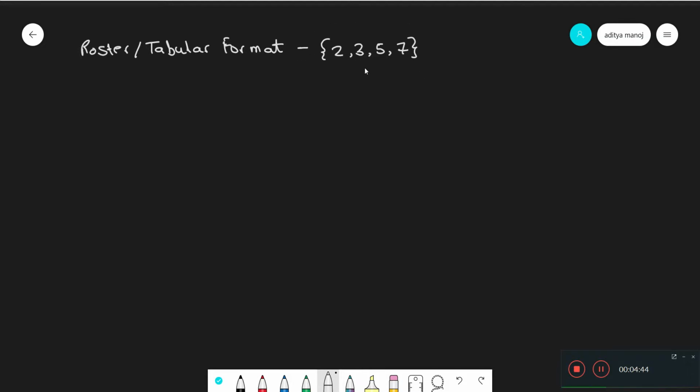Well, how about the set of all the natural numbers? Now you start with the curly braces, start from 1, 2, 3, 4, 5, but we are not going to write till infinity, are we? Of course not. We just use these little dots to represent that it just keeps going on, and end it here.